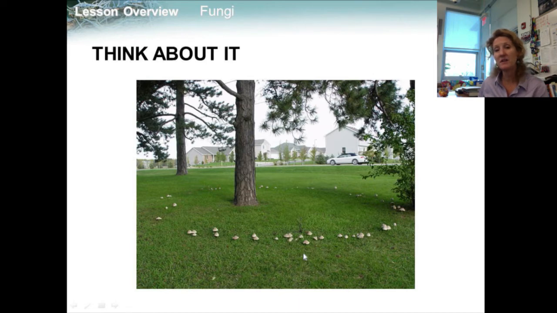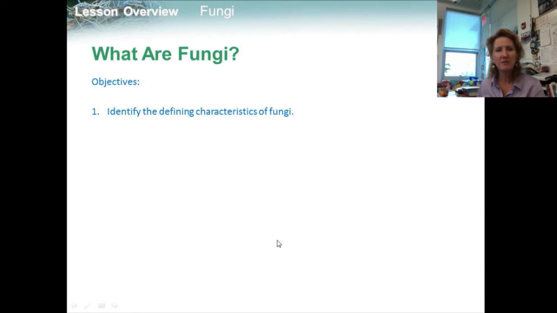Most of the mass of the fungus is underground, spanning at least the width of the ring of the mushroom, and extending more than 2 meters under the ground from there, too. Hundreds of years ago, some cultures believed that these rings of mushrooms marked the spots where the fairies dance. People today still call them fairy rings. So objective 1 is identify the defining characteristics of fungi.